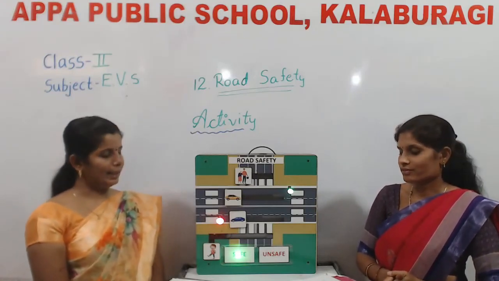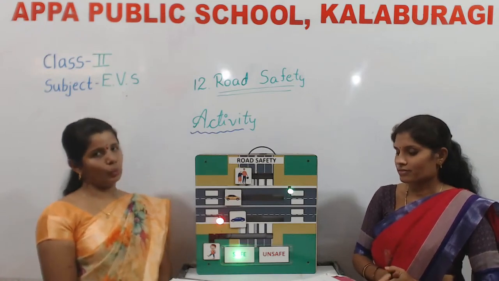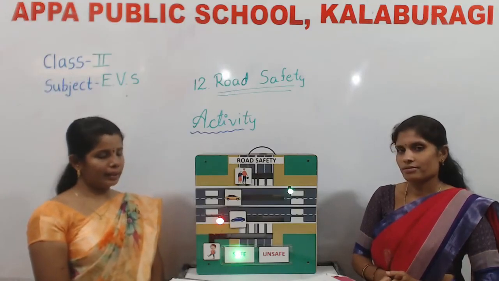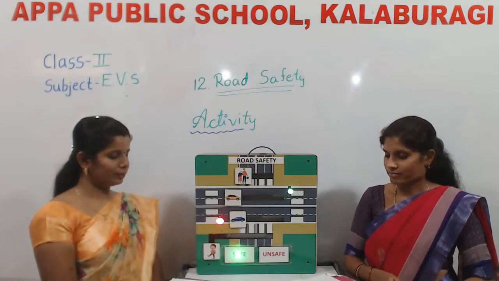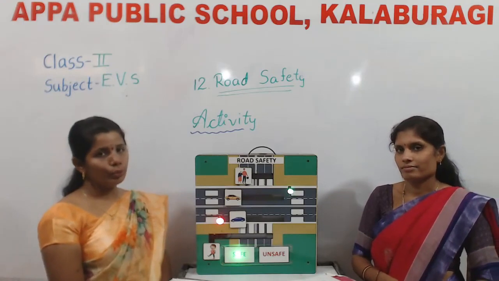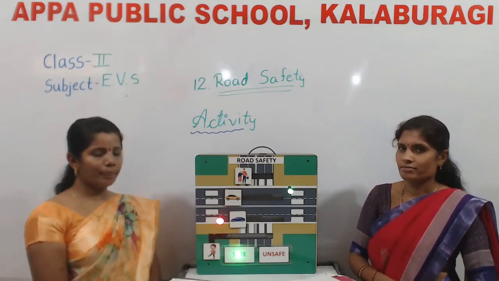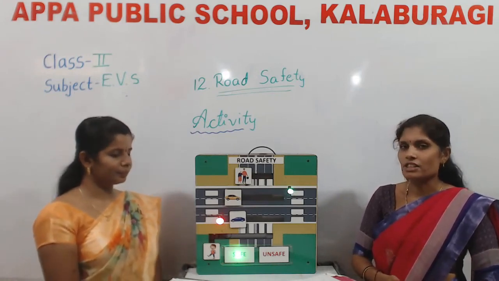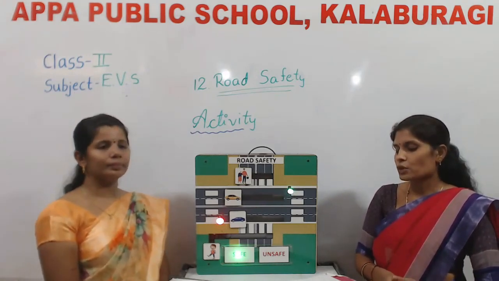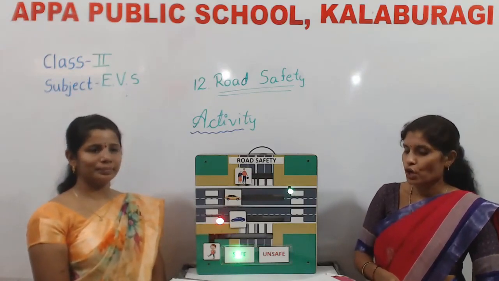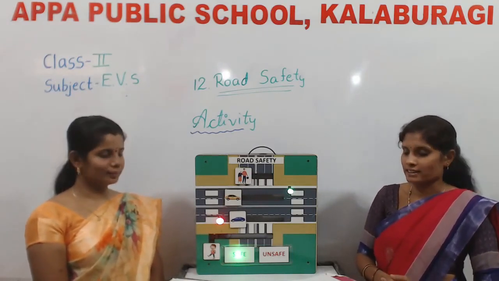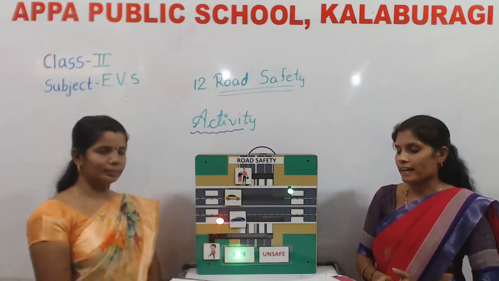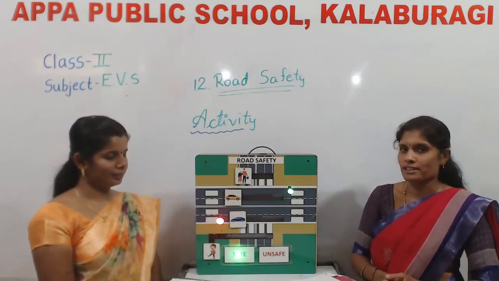What does the yellow light indicate in traffic rules? I repeat the question. What does the yellow light indicate in traffic rules? Option A is to move, option B is to stop, and option C is to relax. Yes, which is the correct answer? Option C, to relax. The yellow light indicates to relax in traffic rules.